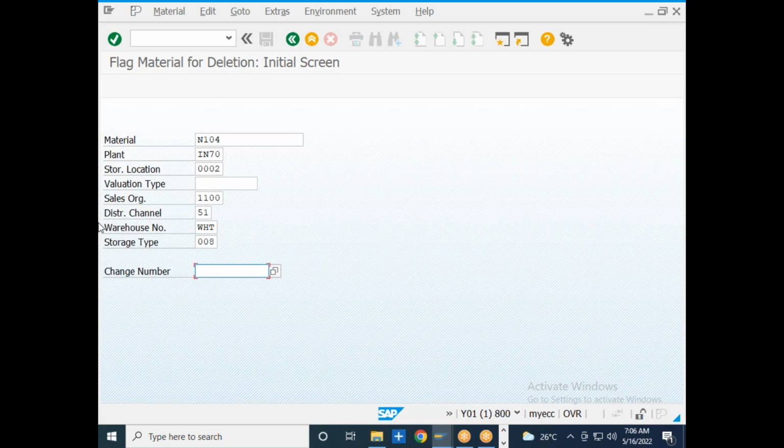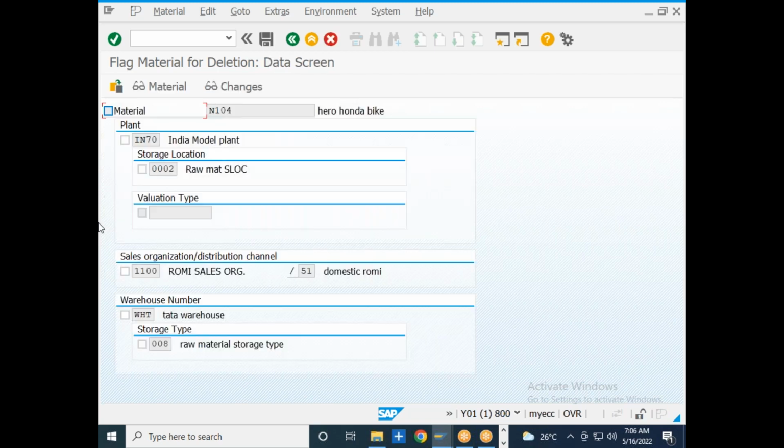I can put the deletion flag for a material. I will go to the enter. So I wanted to delete a material completely at the client level. So I can delete it over here. Or I wanted to delete a material only at the plant level or the storage location level. Or I can delete a material at sales org level so that I will not be able to perform the transactions for this particular material at sales organization level. I can delete a material at the warehouse and storage type level.